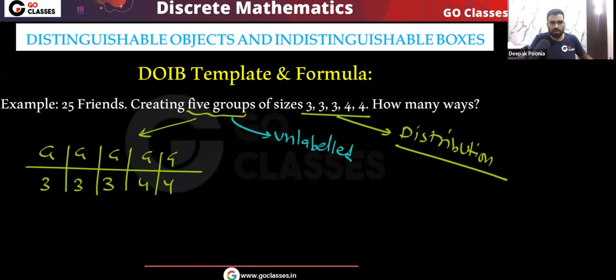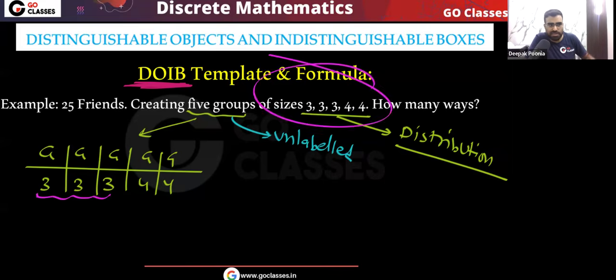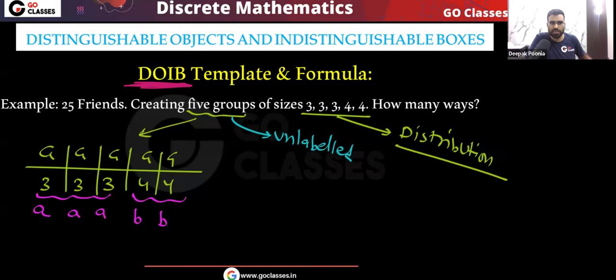Now, this is a DOIB template. For the DOIB template, I told you if the distribution is already given to you, then you just need to apply the DODB template formula, and also you need to divide for the repeated elements. Here you can see these values are repeating in this distribution, 3 3 3. It's like AA, and here 4 4, it's like BB. So because of this you will divide by 3 factorial, and because of this you will divide by 2 factorial.